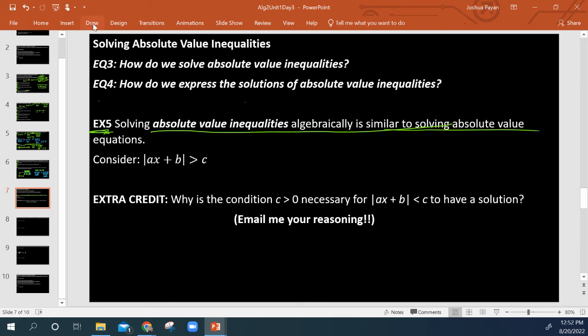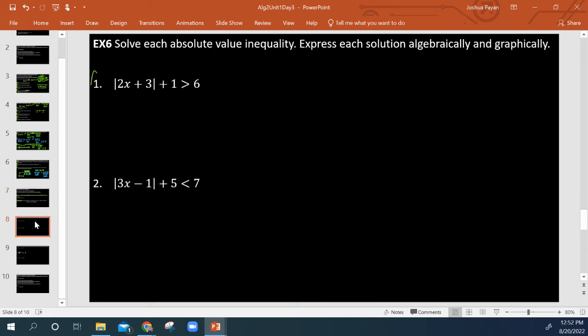We're going to solve them pretty much the same way. There's one major difference, though, and we'll get to that when we look at the example. But this particular example, I'll let you pause the screen and look this over. When you have a proposed solution, email that to me, and we'll see if you get extra credit for it or not. Obviously, I'm not going to help you with that.